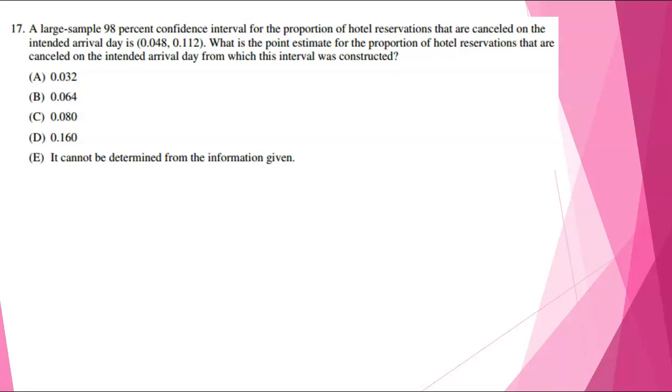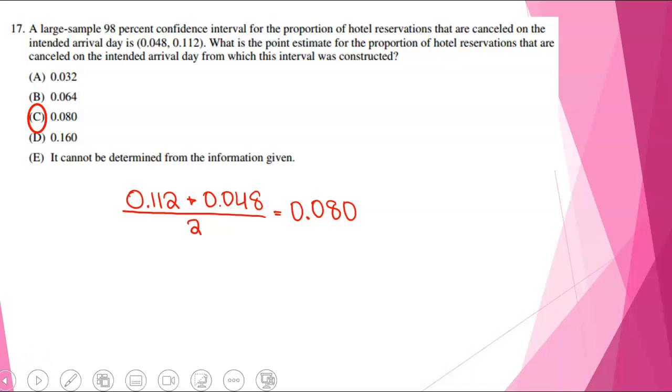So to find the median of your interval, all we're going to do is take the upper bound, 0.112, and add the lower bound, 0.048, and we are just going to divide that by 2. All right, and once we divide it by 2, we do end up with 0.080, so our answer will be C. All right, big takeaway for this question is the point estimate is the middle, it's the median of your confidence interval.